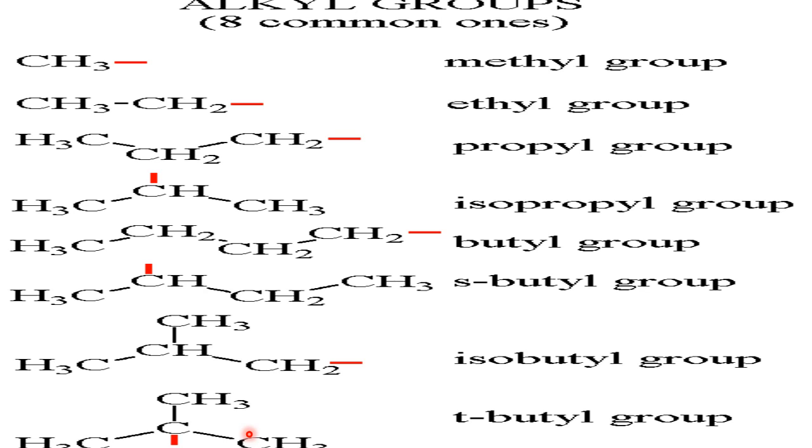Okay. So if it is surrounded by only one, primary or normal. If it is surrounded by two, secondary. If it is surrounded by three other carbons, it is called tertiary. So because we have removed it from the tertiary carbon atom, therefore this butyl group is called what? Tertiary butyl group. Clear?